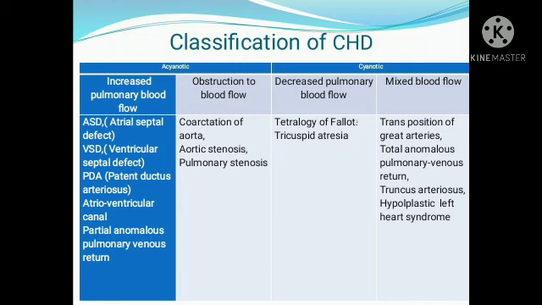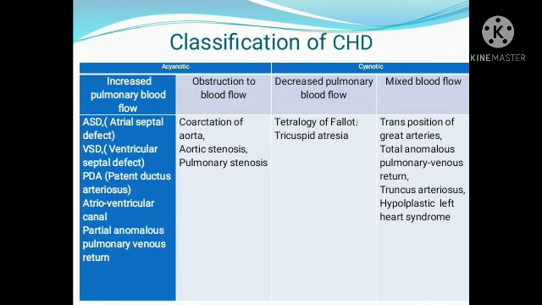The first is ASD, atrial septal defect. There is a defect in the atrial septum. Yesterday you saw the development of the heart, where they explained how the ASD forms. An opening in the atrial septum is known as ASD. There is also a normal opening in the atrial septum.